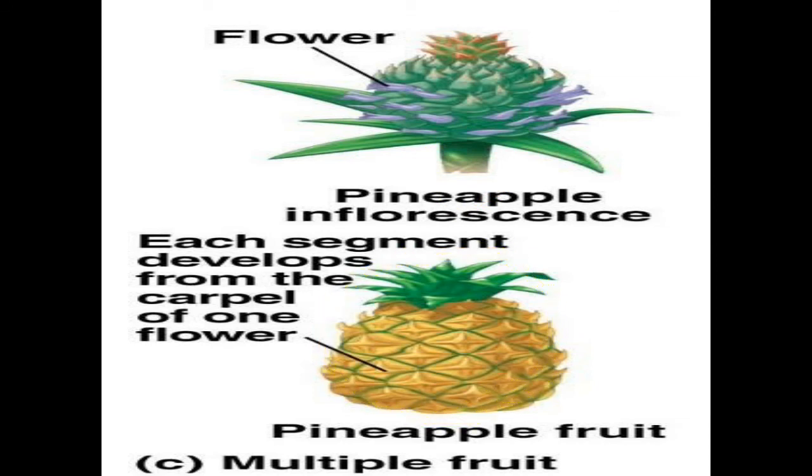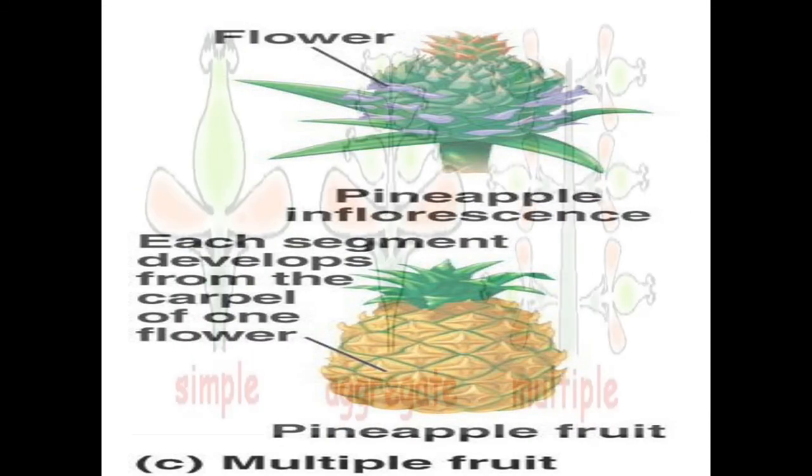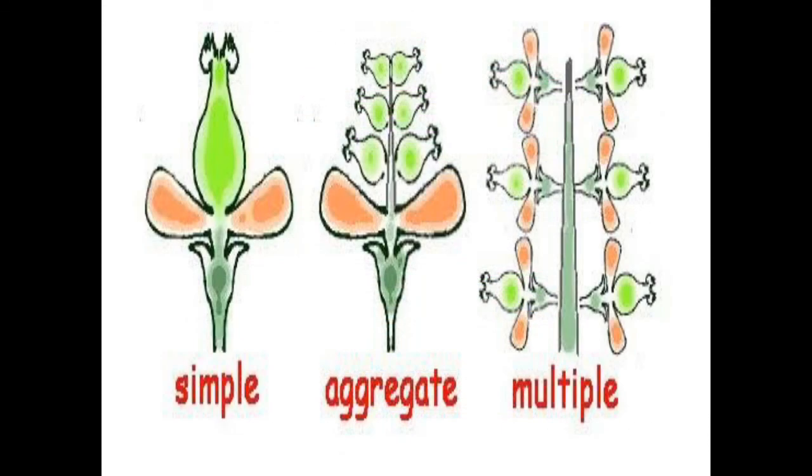So again let us compare. In simple fruit, the single ovary or united carpels of the flower form into fruit. In case of aggregate fruit, of the same flower, the free carpels become united and form the fruit. And in case of multiple fruit, the flowers of the same inflorescence form the total fruit. That's why it is called